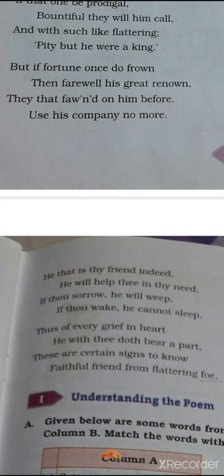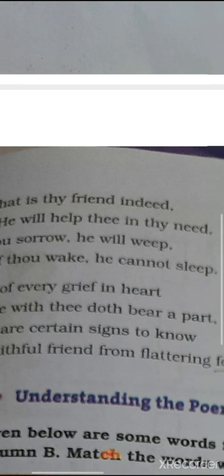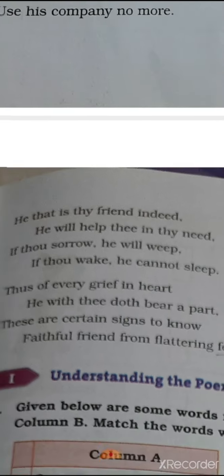In the fifth stanza, the poet is saying, he that is thy friend indeed, he will help thee in thy need. If thou sorrow, he will weep. If thou wake, he cannot sleep. It means here in this stanza, the poet is giving the sign of a true or real friend.